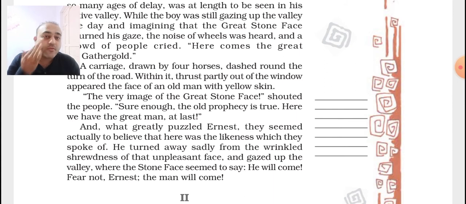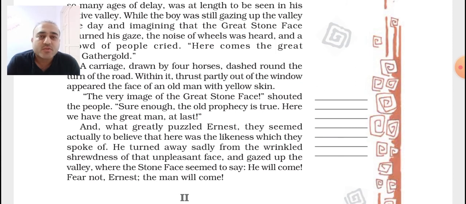And what greatly puzzled Ernest, puzzled means Ernest was not sure, that means he was confused, was that they seemed actually to believe that there was the likeness which they spoke of. He turned away sadly from the wrinkled shrewdness of that unpleasant face and gazed up the valley where the stone face seemed to say, "He will come. Fear not, Ernest, the man will come." That means when he looked at Gathergold, he could not find any resemblance with the great stone face, and so he was very sad and was returning home.